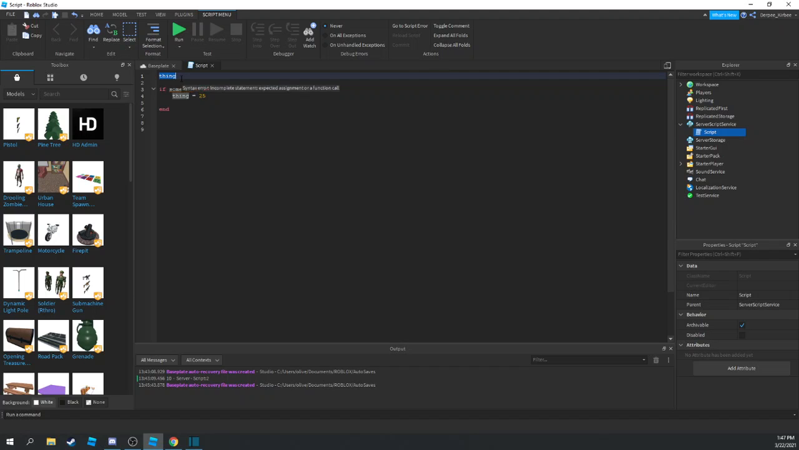And if you do local, like local thing, then you can't have anything on the same line because it'll just convert anything that you put at the end of this line as the variable name, which is not what you'd want.